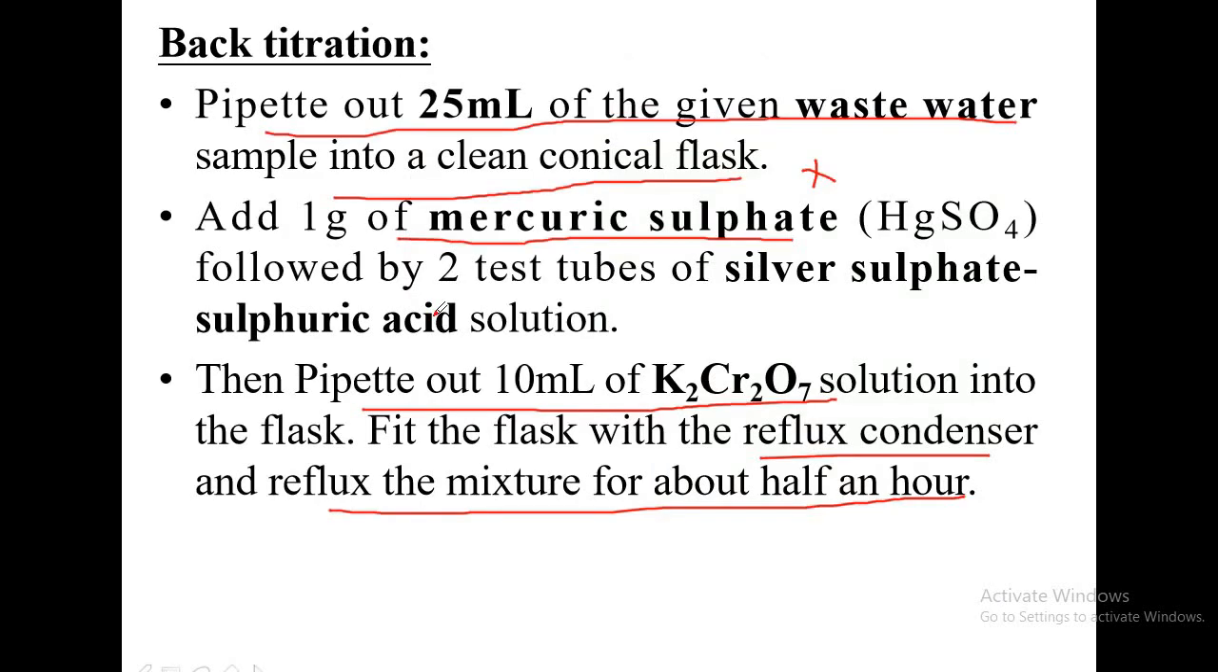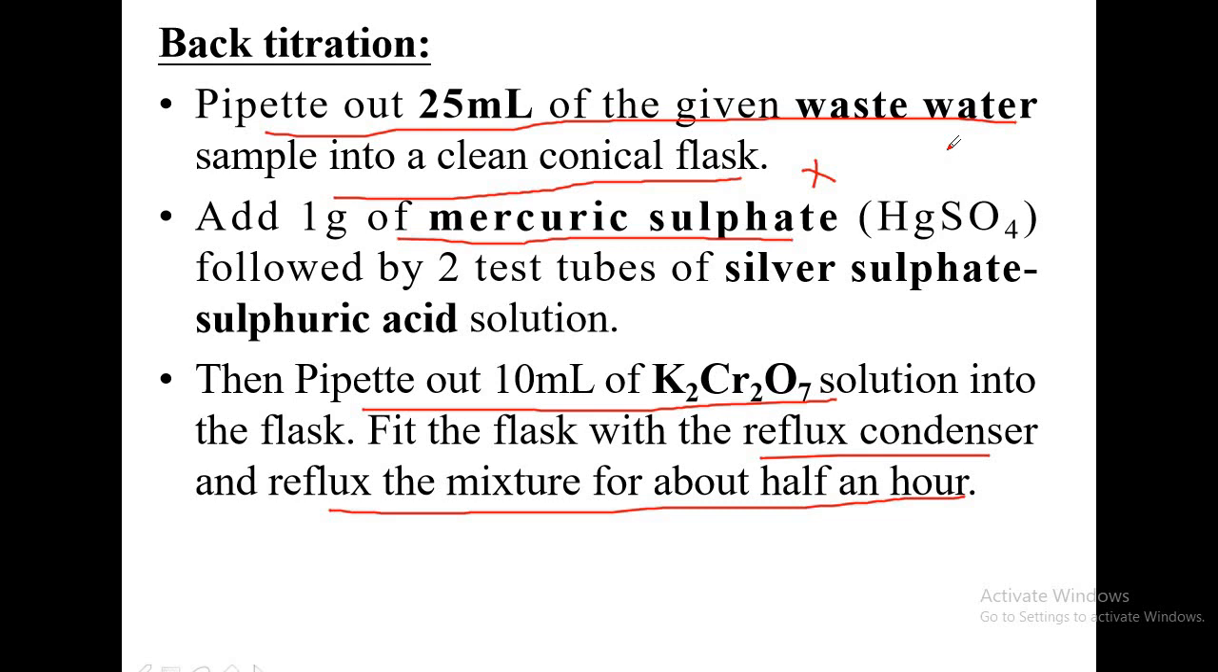First, you are given a wastewater sample. Wastewater we have to collect either from industrial waste, industries, or from residential areas or any business establishments. 25 ml of the wastewater is to be transferred into a clean conical flask. To that, as per the procedure, we have to add 1 gram of mercuric sulfate, that is HgSO4.